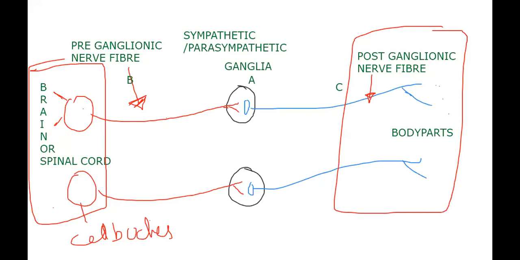Let me write that. I am typing the statement here: sympathetic or parasympathetic ganglia, so that means I started from there.